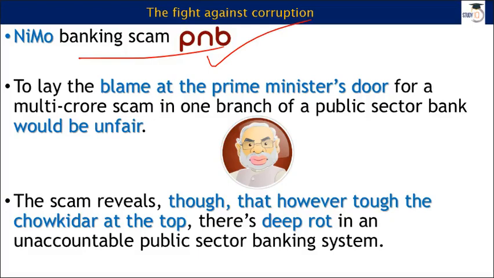Now, when the Prime Minister was campaigning for his prime ministership, at that point of time he was CM of Gujarat, so he said that he does not want to become a prime minister. He is going to become a chokidar, or a watchman, for the whole country. And now when this scam is out, people are blaming him. So the question is, is it right to blame our prime minister for the scams that are going on in different tiny branches of our public sector banks?